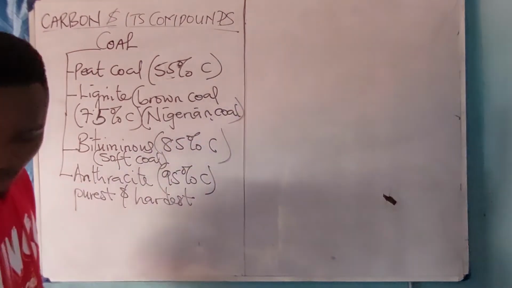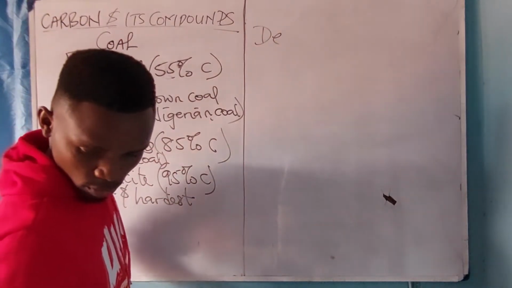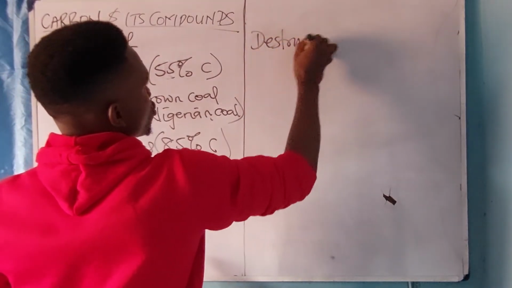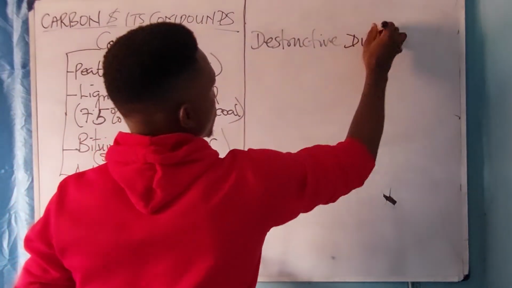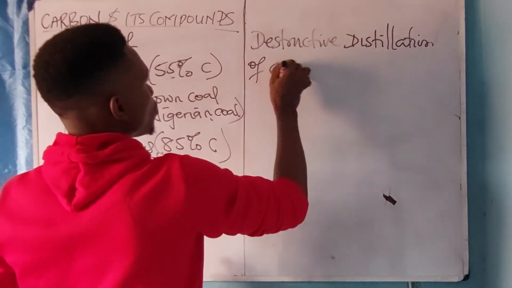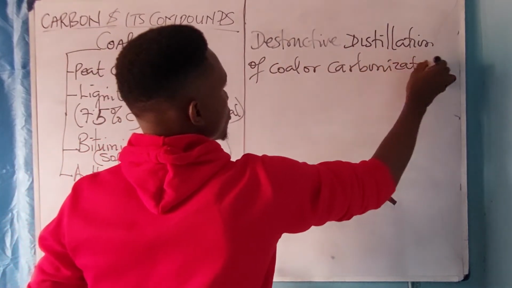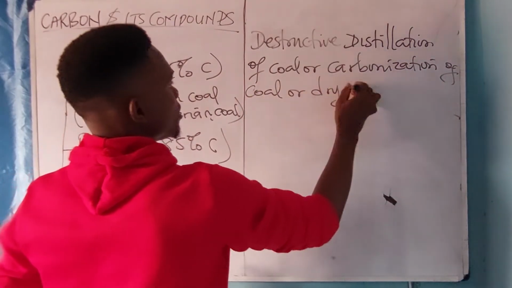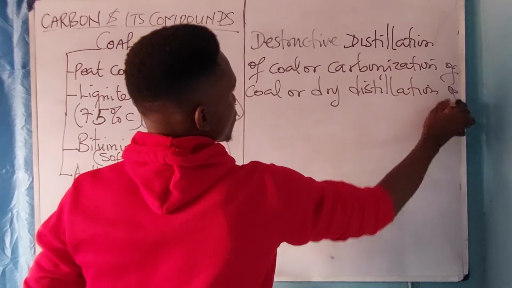Now the next subtopic is what? Destructive distillation of coal, or carbonization of coal, or dry distillation of coal.